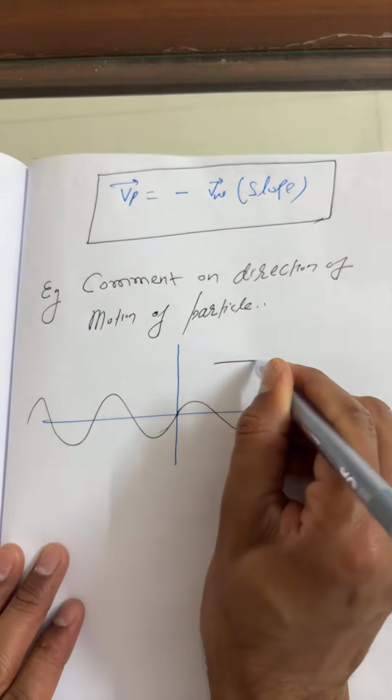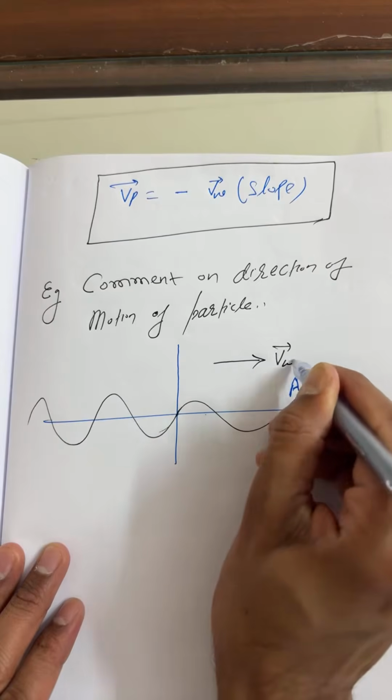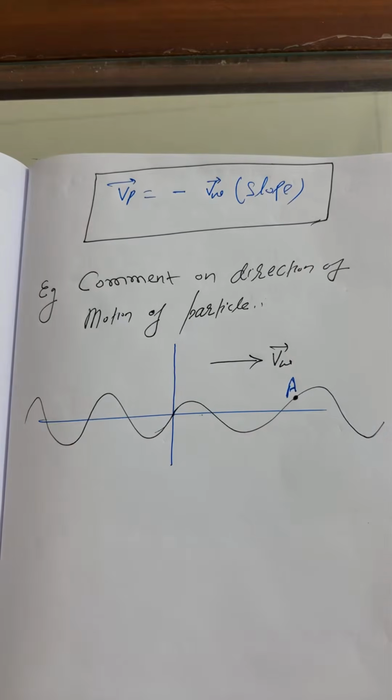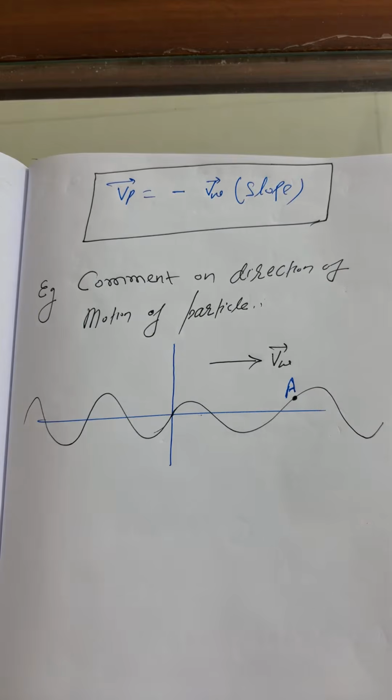I forgot: this is the direction of velocity of the wave. The wave motion is in this direction. So you have to comment on what is the direction of the particle at point A?